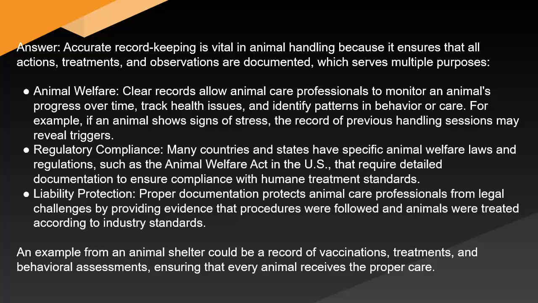Liability protection. Proper documentation protects animal care professionals from legal challenges by providing evidence that procedures were followed and animals were treated according to industry standards. An example from an animal shelter could be a record of vaccinations, treatments, and behavioral assessments, ensuring that every animal receives the proper care.